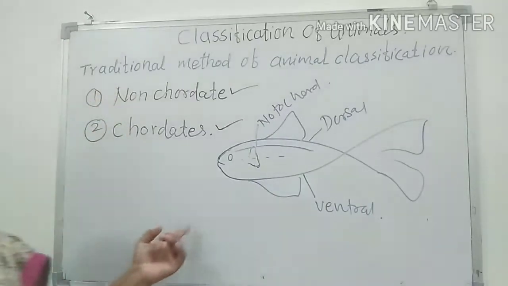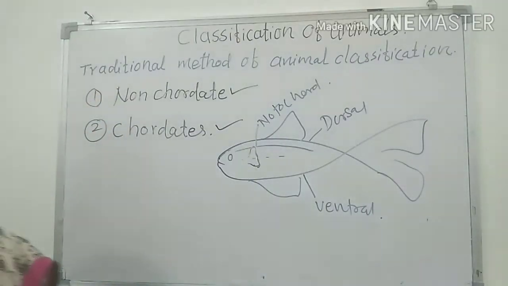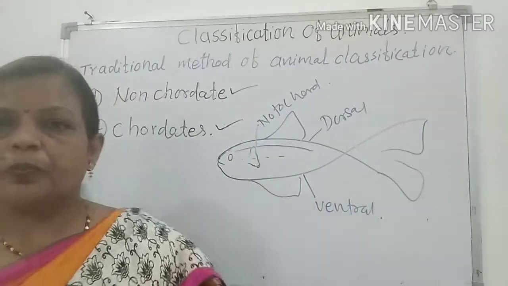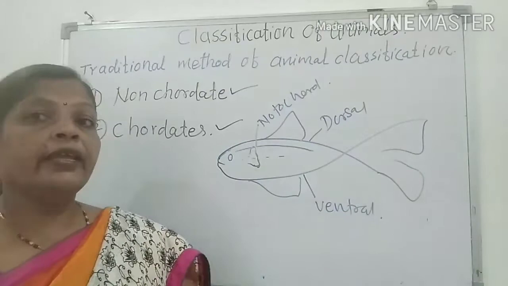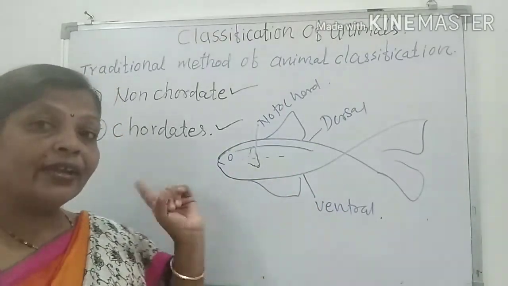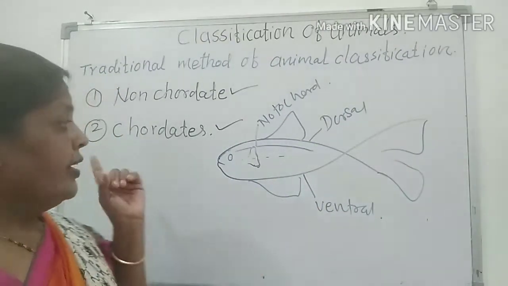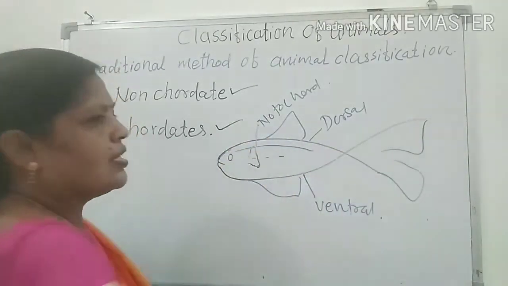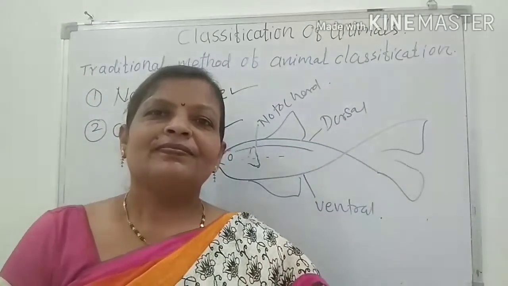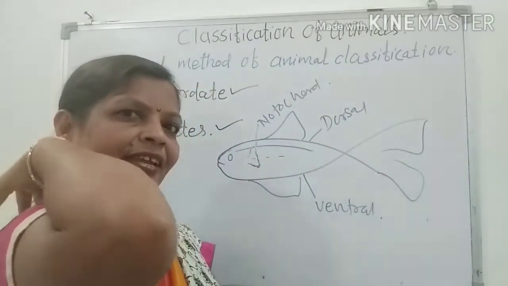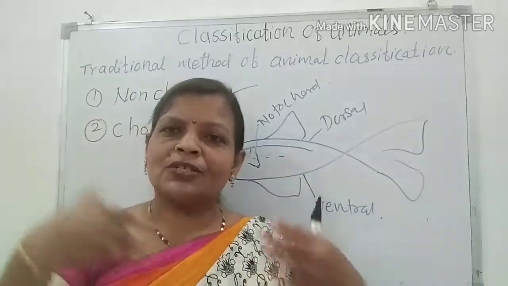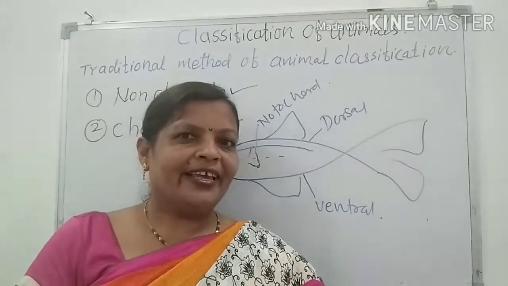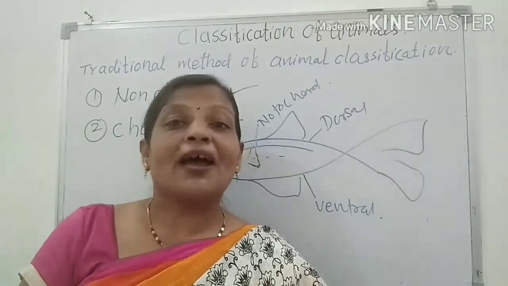If the nerve cord is present in the non-chordate, then it is present on the ventral side of the body. Here it is a chordate. Fish is a chordate, and in this chordate, the nerve cord is present on the dorsal side. Where is our nerve cord? On our dorsal side. Since we are among the most complex animals on the earth, our nerve cord is converted into the spinal cord.